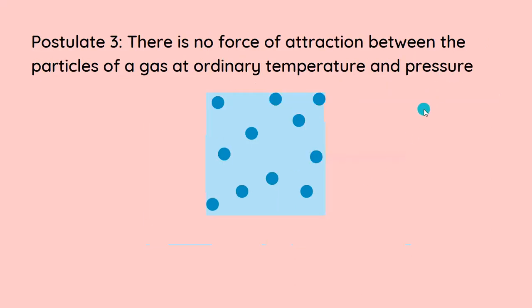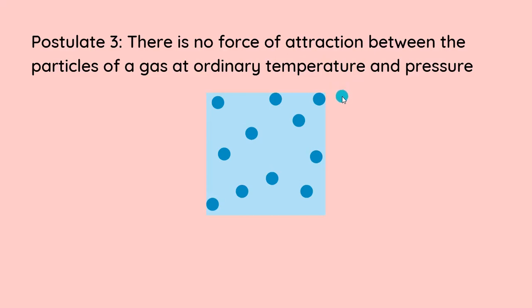The third one: there is no force of attraction between the particles of a gas at ordinary temperature and pressure. At normal conditions of temperature and pressure, these molecules are quite far apart, but as there is an increase in pressure, these molecules start getting close to each other. And when we release that pressure, these molecules will start moving away from each other, and there will be a high amount of space in between them. This is only possible if there is little or no force of attraction between the particles of the gas at ordinary temperature and pressure.